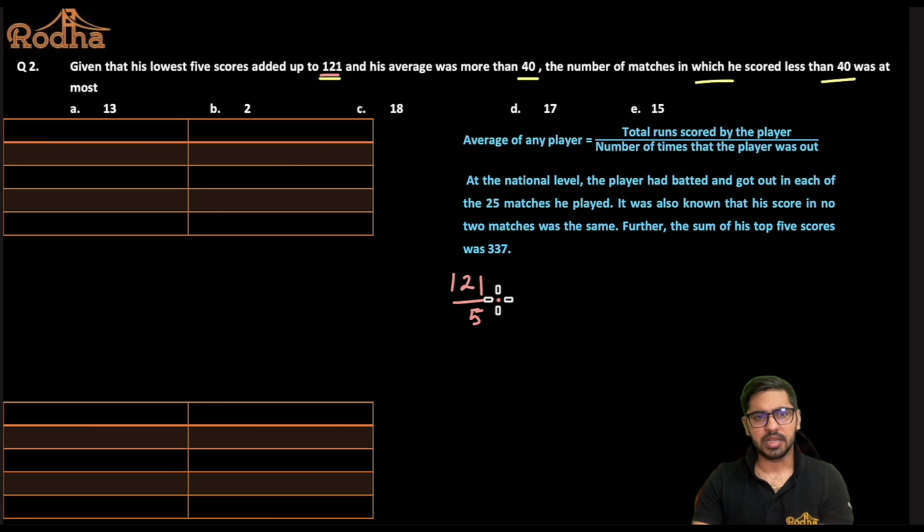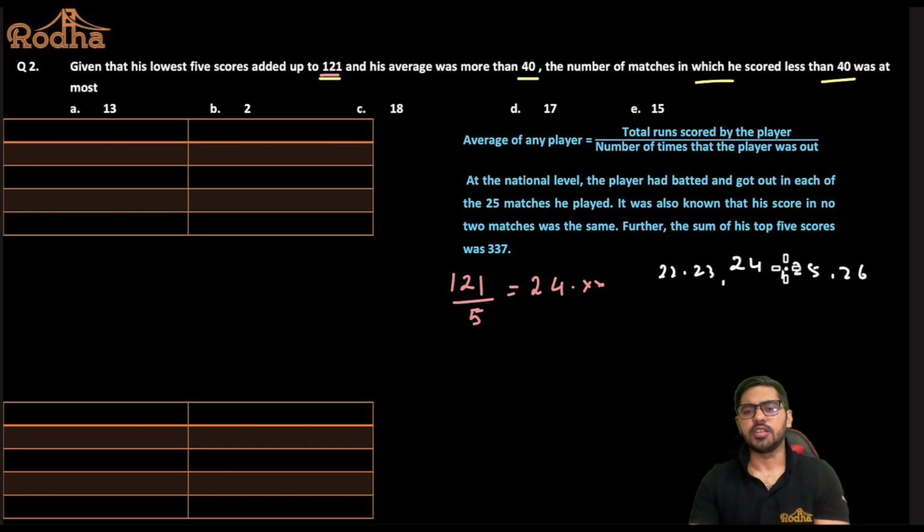I can say, for the lowest 5 scores, the average score will be 121 by 5. Now, what is 121 by 5? 5 2s are 10 and 21, and 5 4s are 20 and 1. So 24 point something, right? The average is 24 point something. Let's make a case around 24. So, 24, 22, 23, 25 and 26, right?